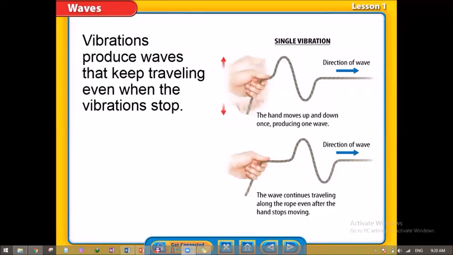Okay, so as I said, the vibrations, as you can see, are moving up and down, okay? And of course, this is the source of energy. So even when the hand stopped, which means there are no vibrations anymore, you can see that the wave continues moving, or traveling, through the rope. Can you see?